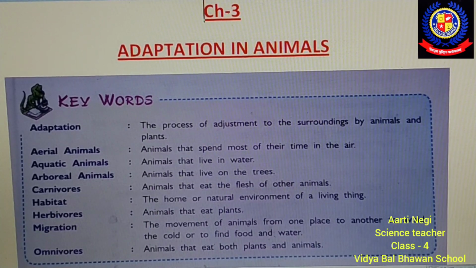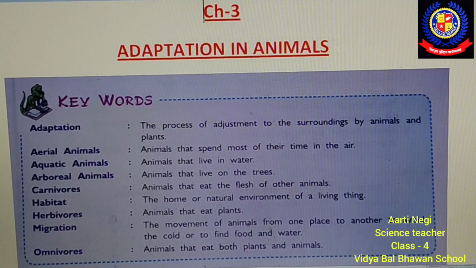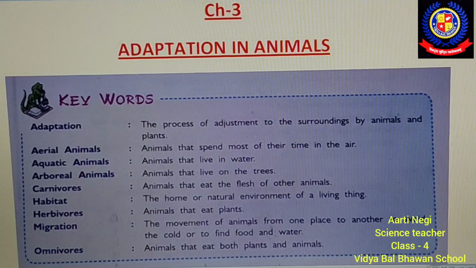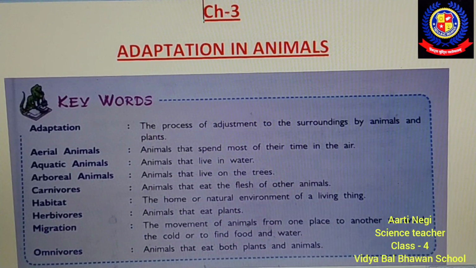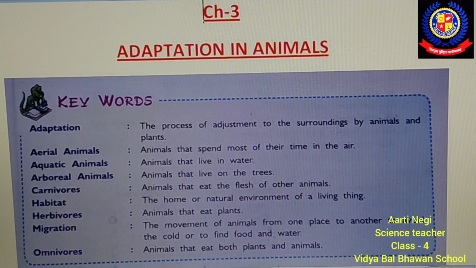Migration means the movement of animals from one place to another to avoid cold or to find food or water. This complete phenomenon is called migration. Migration means moving from one place to another place.